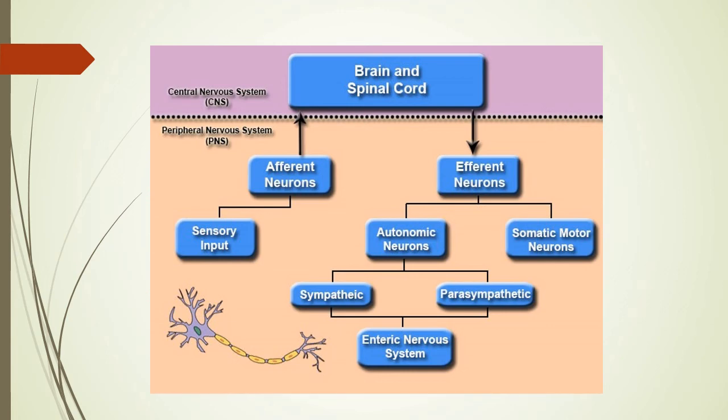That is part of, in purple color, the central nervous system, from where the efferent neuron will carry. The autonomic nervous system and somatic nervous system are the parts of this peripheral nervous system. The autonomic nervous system is made up of sympathetic and parasympathetic, and the enteric, meaning the digestive part, and the somatic nervous system is made up of the 12 pairs of cranial nerves and 31 pairs of spinal nerves. So hopefully now your vision is cleared.